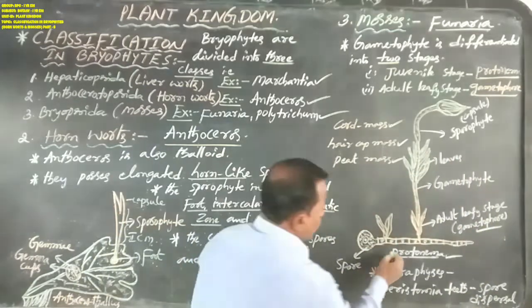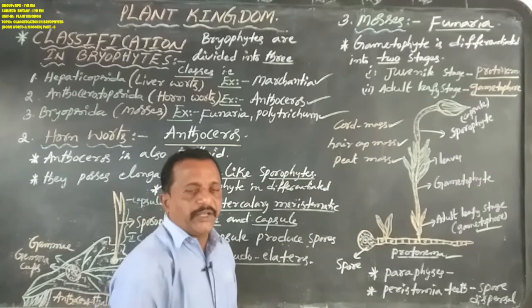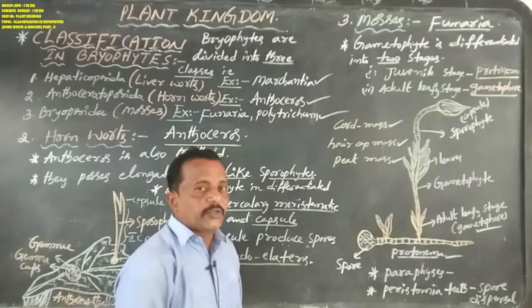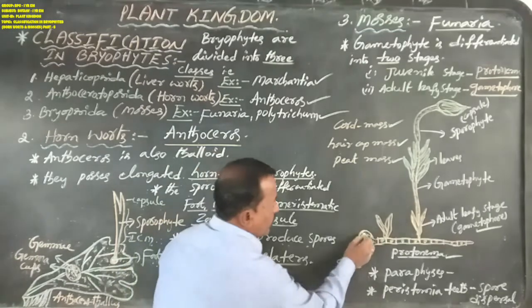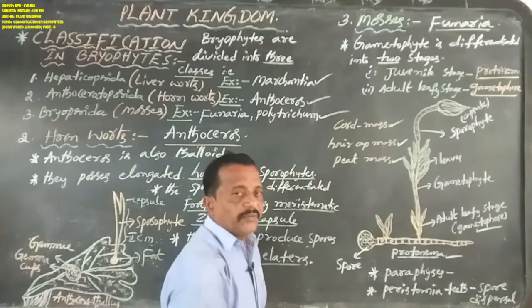Okay, so how does the protonema develop? Generally, in asexual reproduction, the spore mother cells of the sporophyte produce several spores, but one spore will germinate.